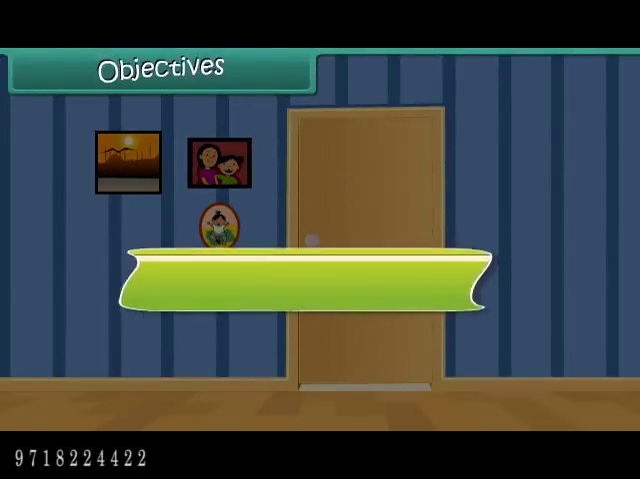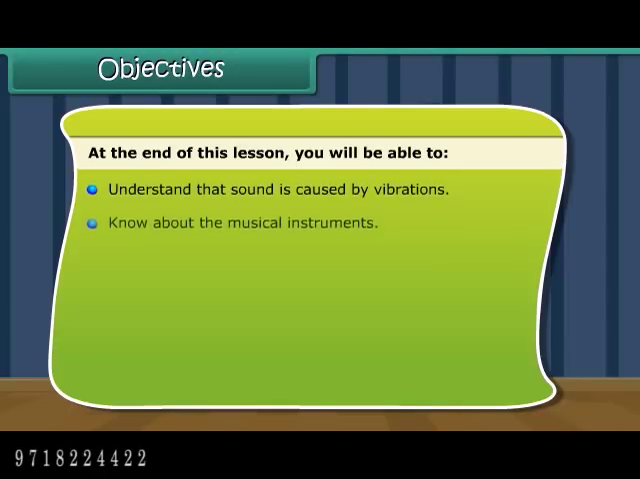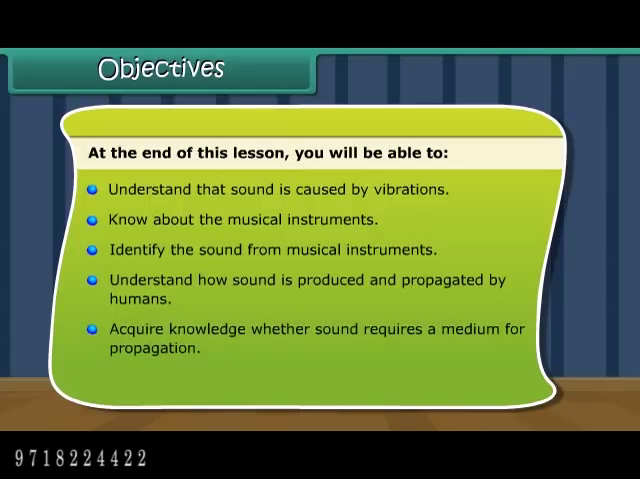Objectives. At the end of this lesson, you'll be able to understand that sound is caused by vibrations, know about the musical instruments, identify the sound from musical instruments, understand how sound is produced and propagated by humans, acquire knowledge whether sound requires a medium for propagation, understand the propagation of sound in liquids and solids,